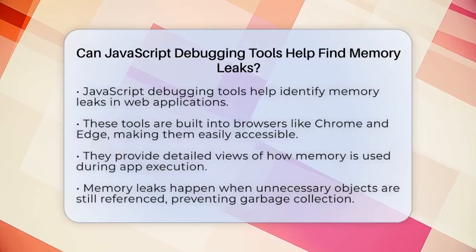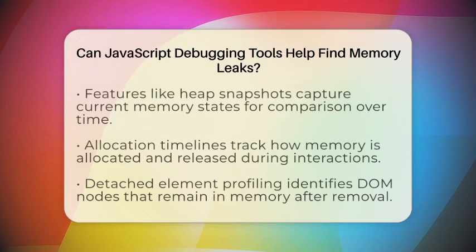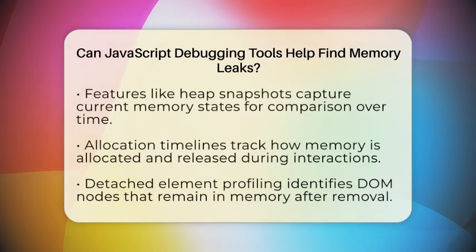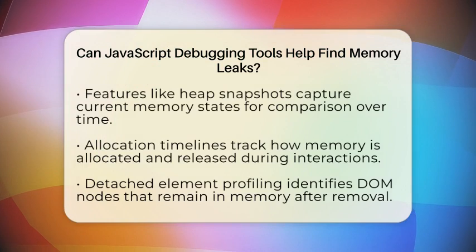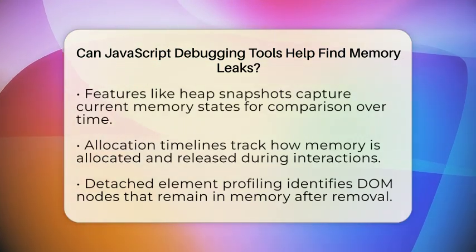This is important because in JavaScript, a memory leak occurs when objects that are no longer needed are still referenced somewhere in the code. This prevents the garbage collector from freeing that memory. Over time, this can cause your application to slow down or even crash.